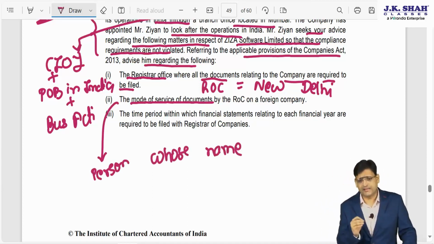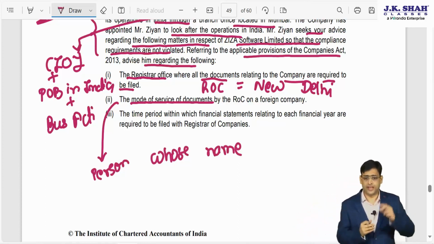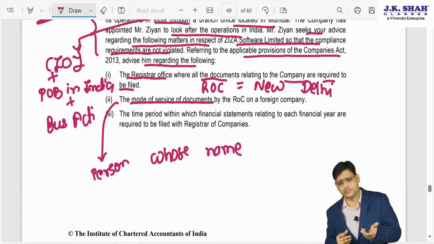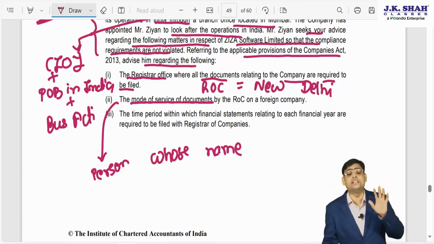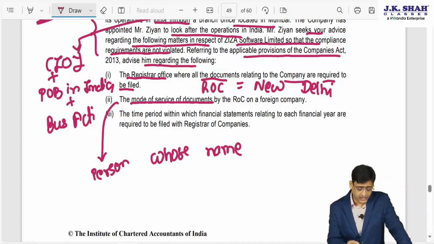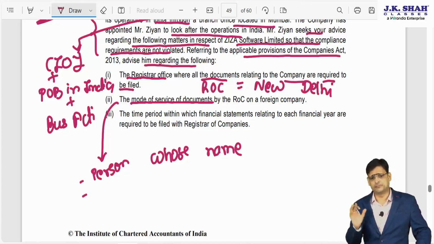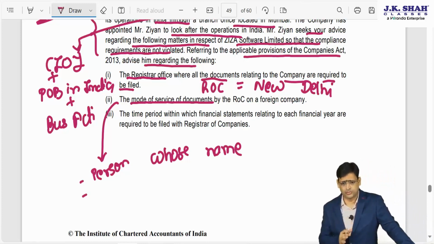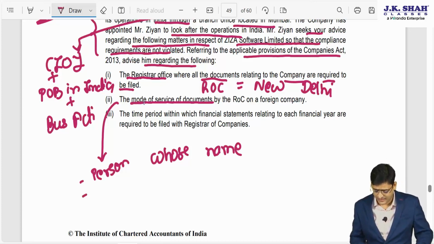To put it in simple language, we have remembered it as the Indian representative. So any person whose name has been given to the company for the service of notice, if you give notice to that person, it will be deemed that notice has been served. Number two, by which mode you can give? You can give it by registered post, or you can send it by email. So these modes are also allowed, electronic mode or registered post, all these modes are allowed. So you can send that by that mode.